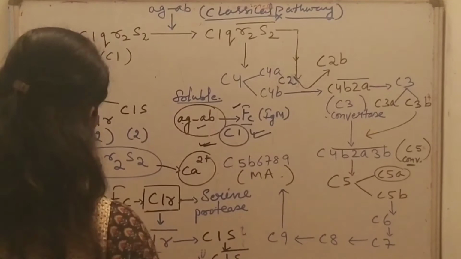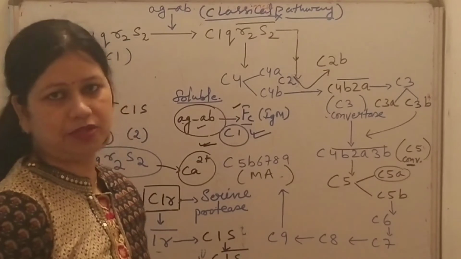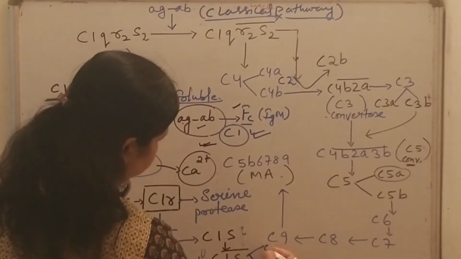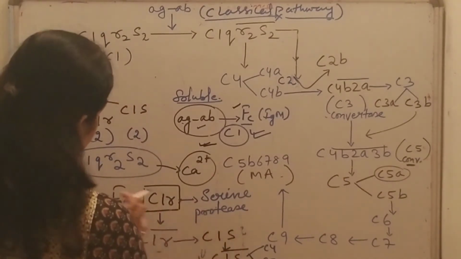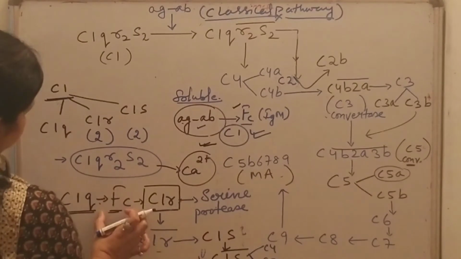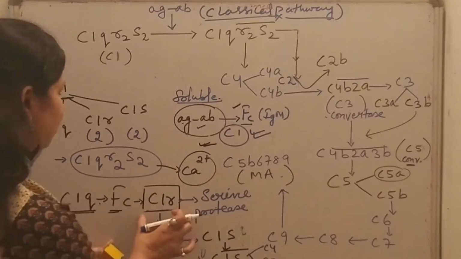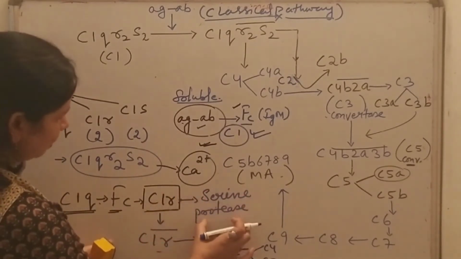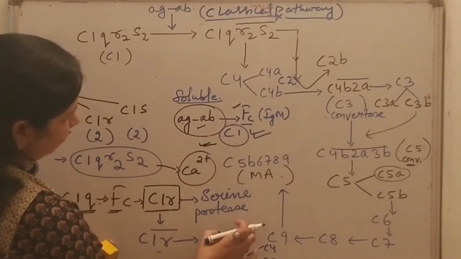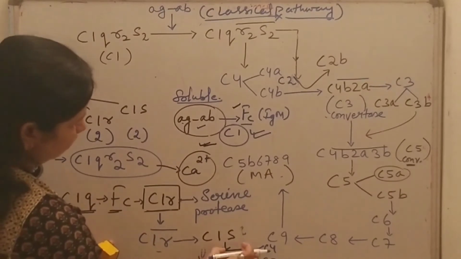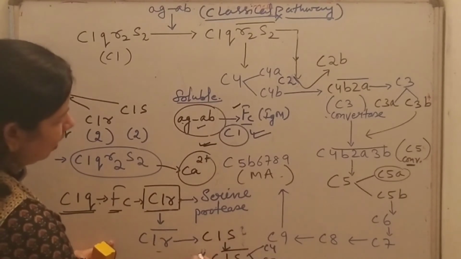This C1s bar enzyme has two substrates, C4 and C2. Is it clear that C1q binds to the Fc portion of IgM, then induces a conformational change in C1r, which becomes the serine protease enzyme C1r bar, then cleaves C1s into a similar enzyme, C1s bar, which has two substrates, C2 and C4, upon which it will act?